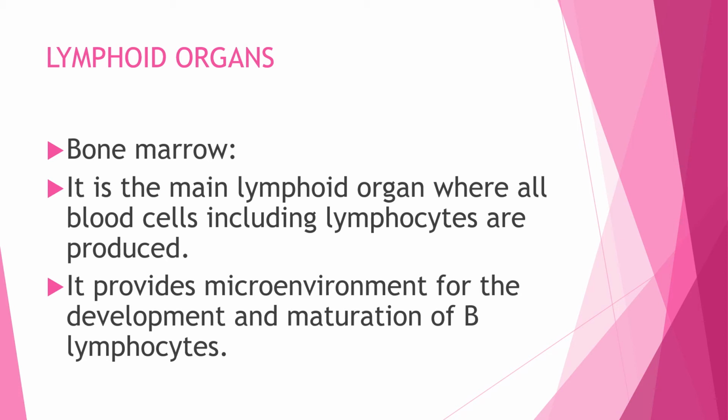Why does this happen? Because it provides the microenvironment for the development and maturation, not of all, but of B lymphocytes. This occurs over here.